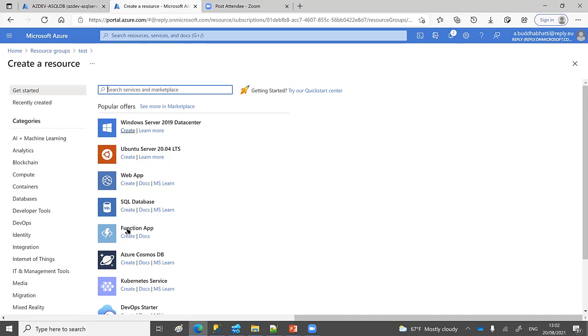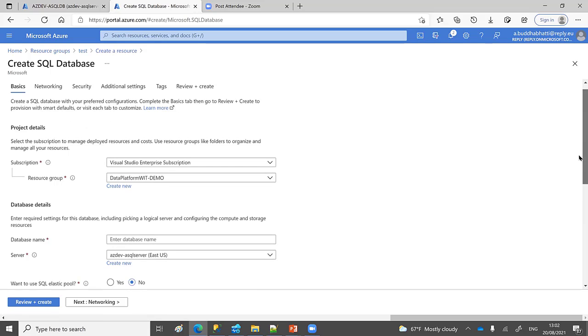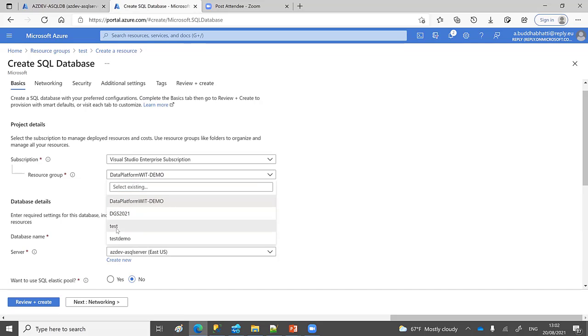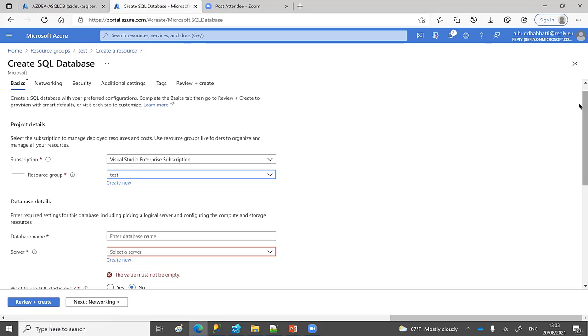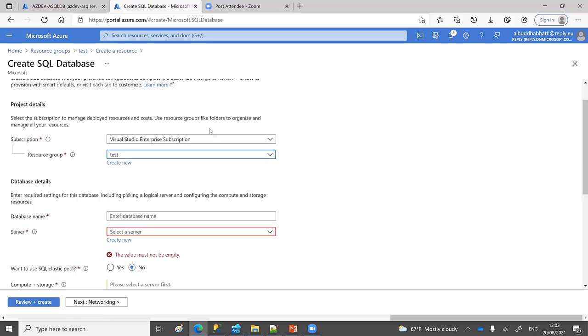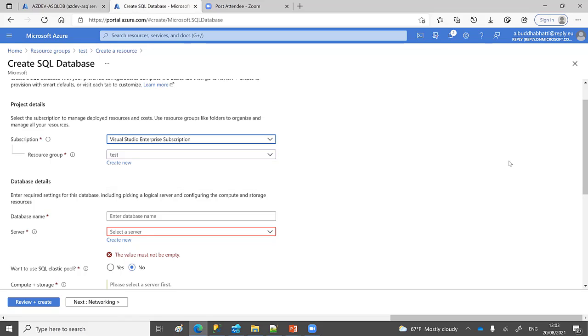Categories are available here. So for example, if I try directly from here, then I'm just creating a new one. I have my resource group which we created, test one, so we are creating under that one. Before that, here you first need to choose your subscription. I have used my Visual Studio Enterprise subscription, and then I have selected my resource group.